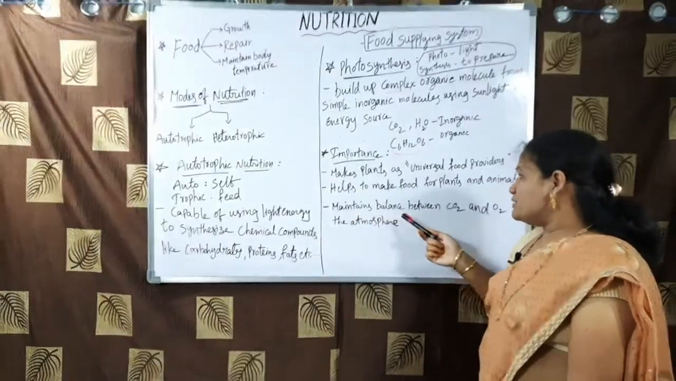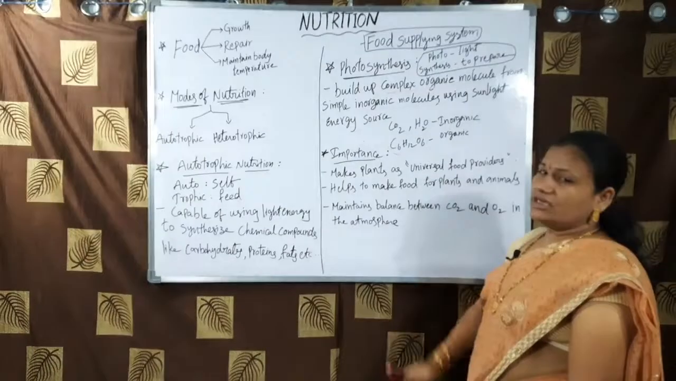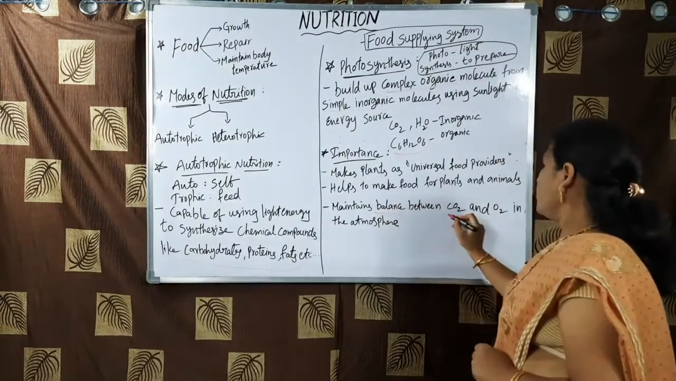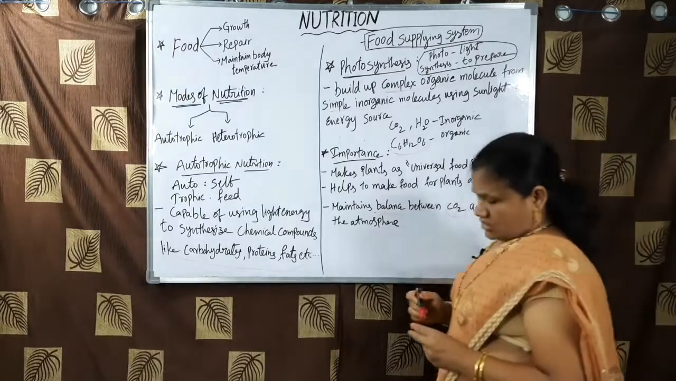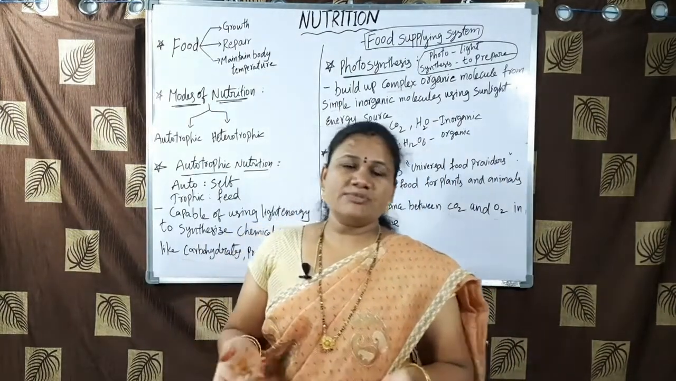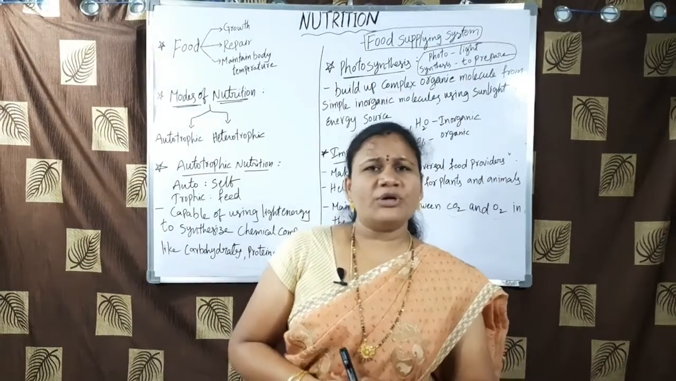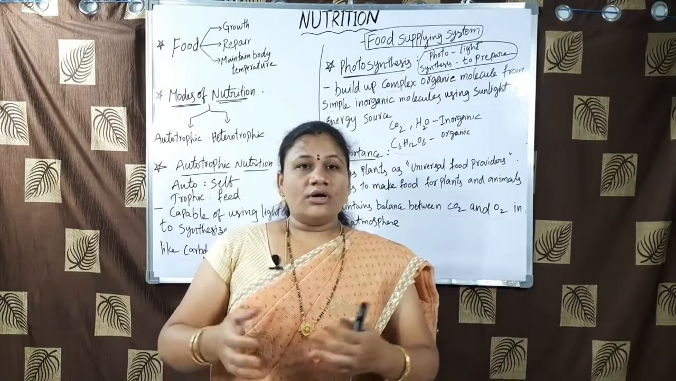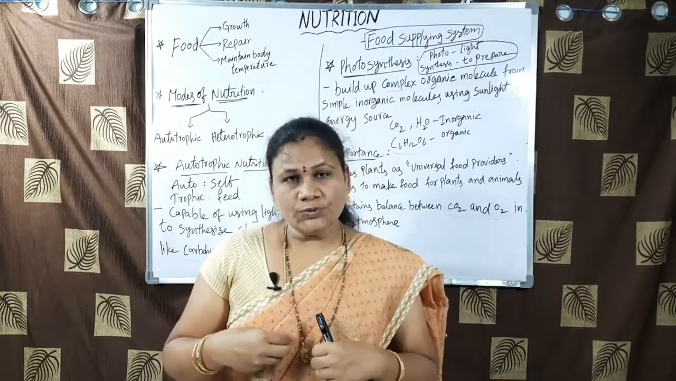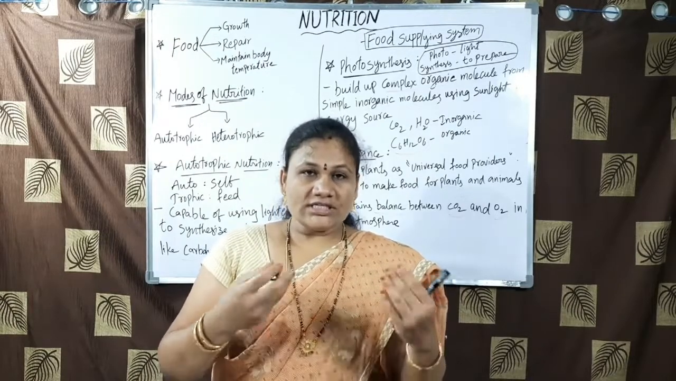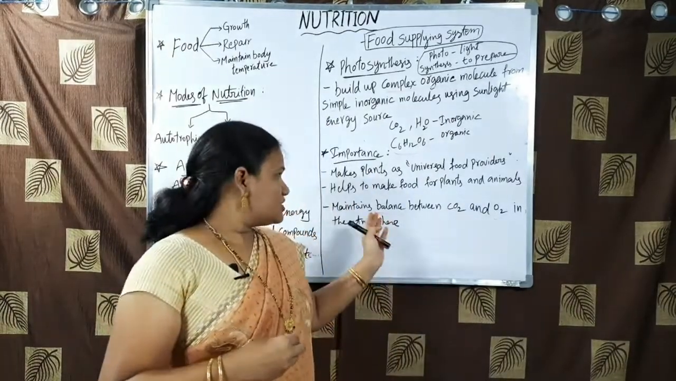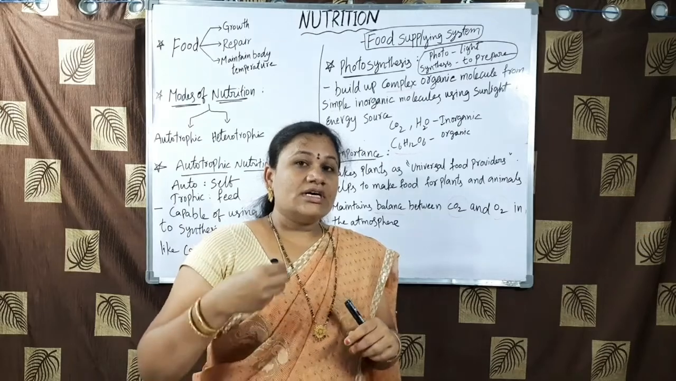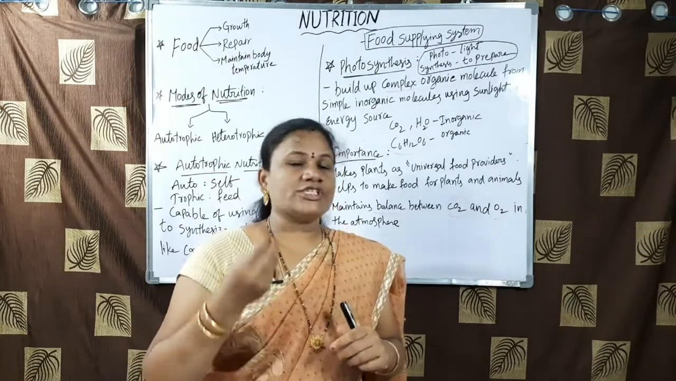Next, it maintains balance between carbon dioxide and oxygen in the atmosphere. This is a very important thing. We know that nowadays, because of pollution and various kinds of human activities, lots of carbon dioxide is being emitted into the atmosphere. These plants utilize that CO2, that means carbon dioxide, to produce organic molecules, that means starch. And not only that, along with that, they release oxygen.